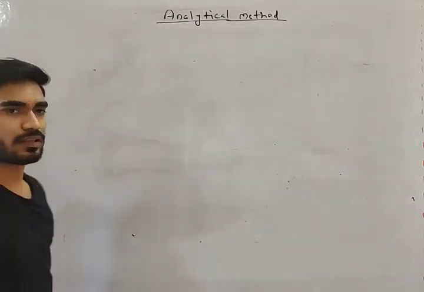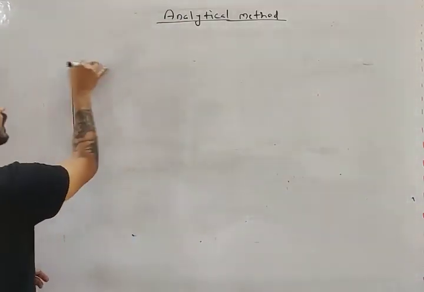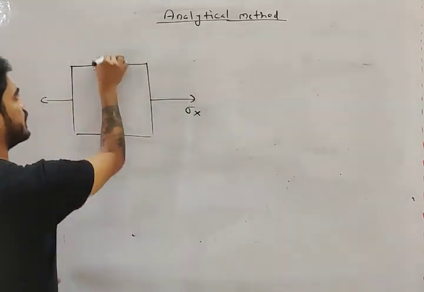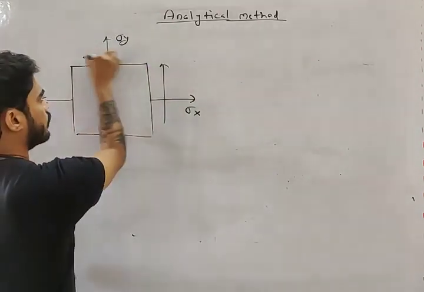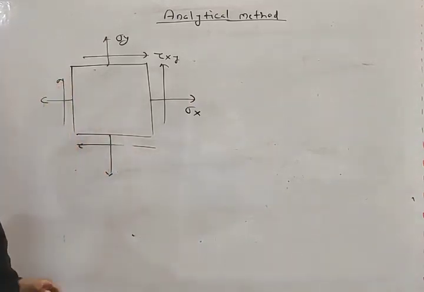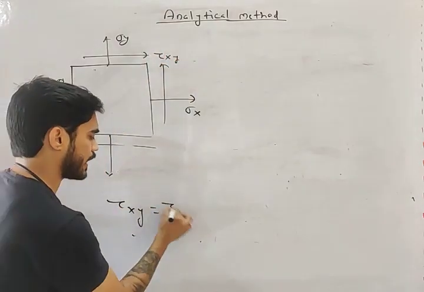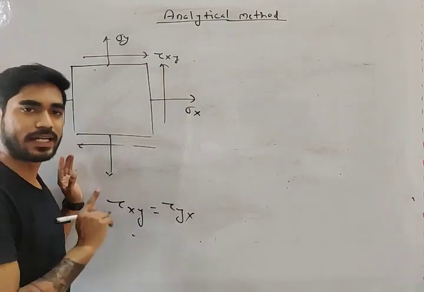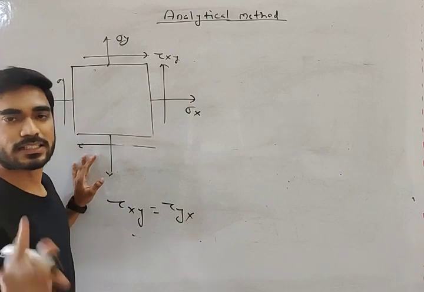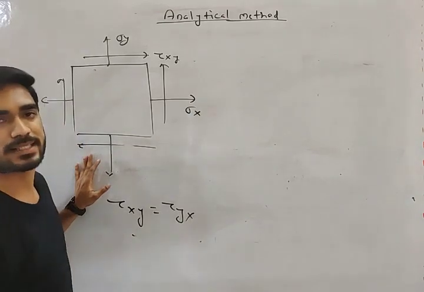Now, initially, in order to explain, I am not going to consider all the stresses. I am not going to consider sigma x, sigma y and tau xy. What is the maximum number of stresses there can be? There can be 4 stresses: sigma x, sigma y, tau xy, tau yx. And we know that tau xy and tau yx are both equal. I have already explained this in general state of stress. If you don't know about it, look at lecture number 2. After this lecture ends, go to lecture 2 and understand complex stress and strain.